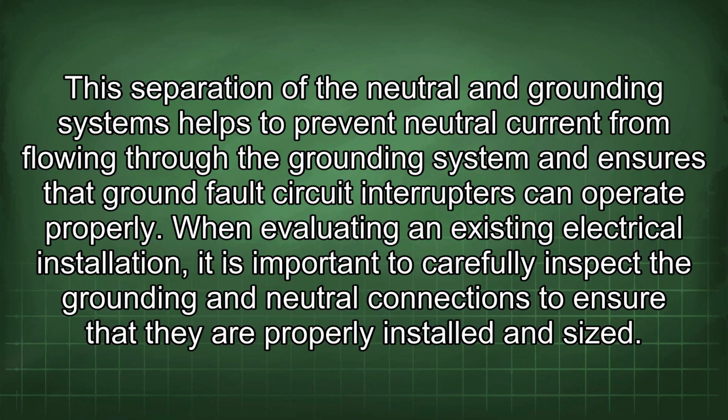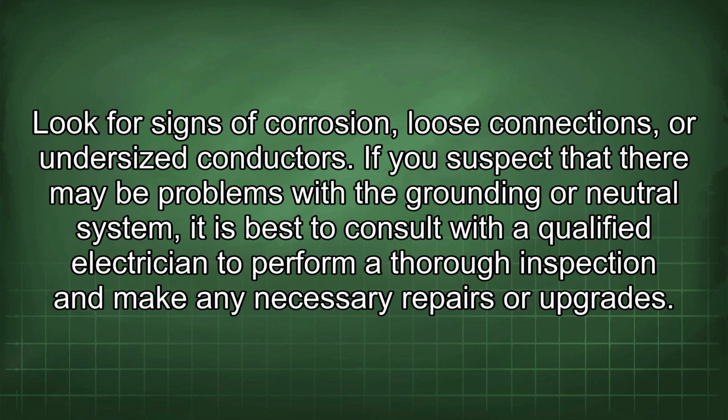When evaluating an existing electrical installation, it is important to carefully inspect the grounding and neutral connections to ensure that they are properly installed and sized. Look for signs of corrosion, loose connections, or undersized conductors. If you suspect that there may be problems with the grounding or neutral system, it is best to consult with a qualified electrician to perform a thorough inspection and make any necessary repairs or upgrades.